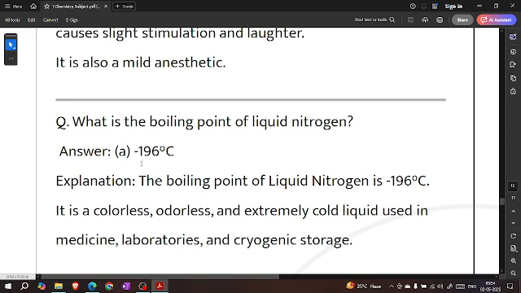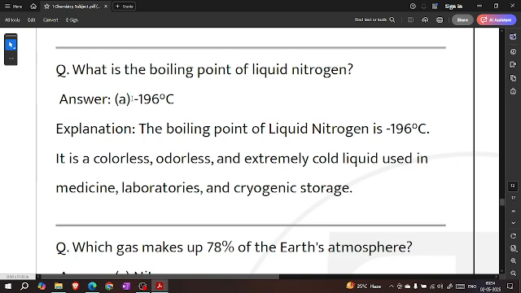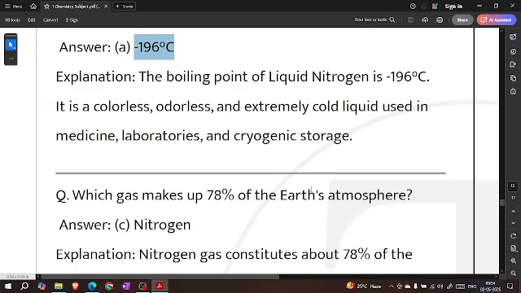What is the boiling point of liquid nitrogen? Minus 196 degrees Celsius. The boiling point of liquid nitrogen is minus 196 degrees Celsius. It is a colorless, odorless, and extremely cold liquid used in medicine, laboratories, and cryogenic storage.